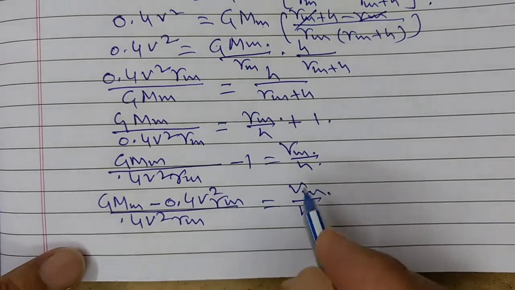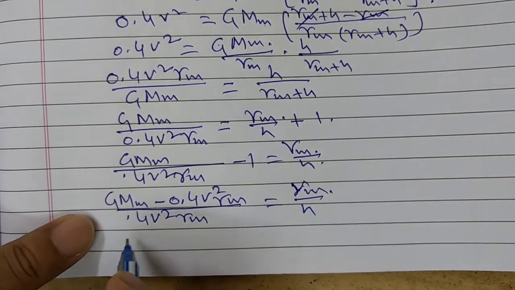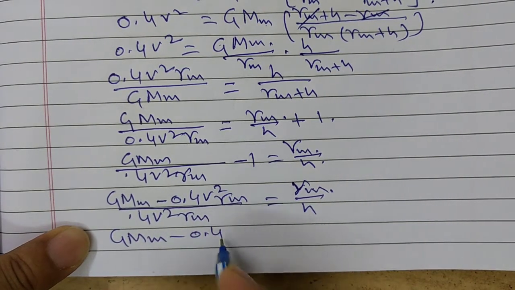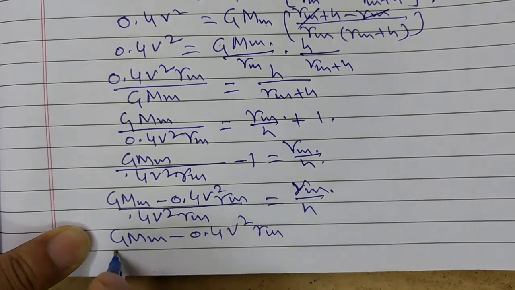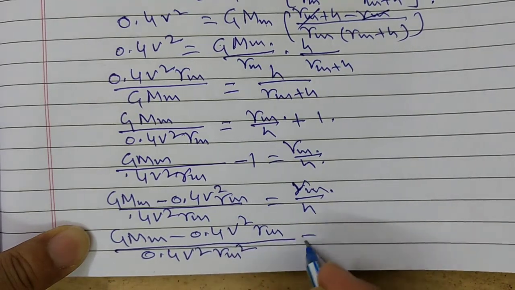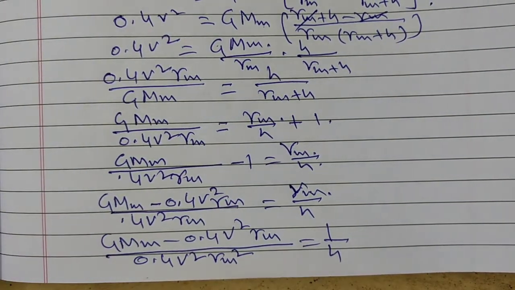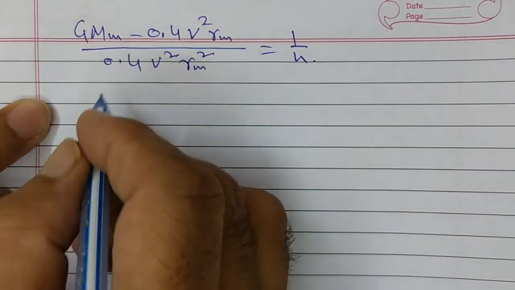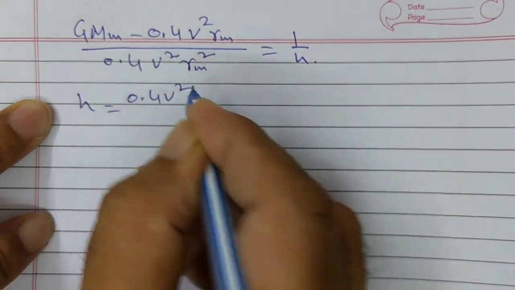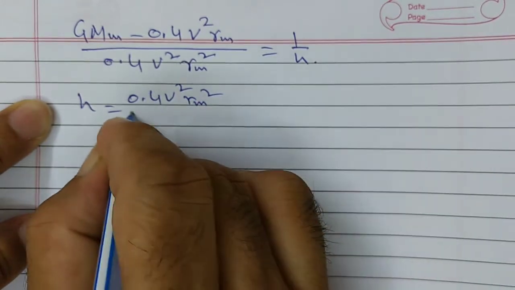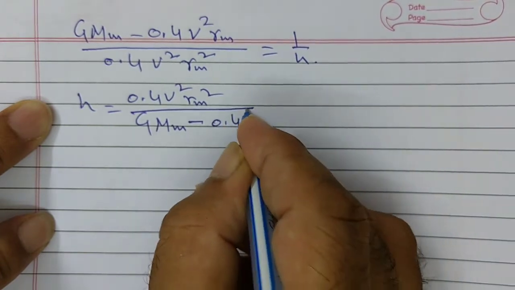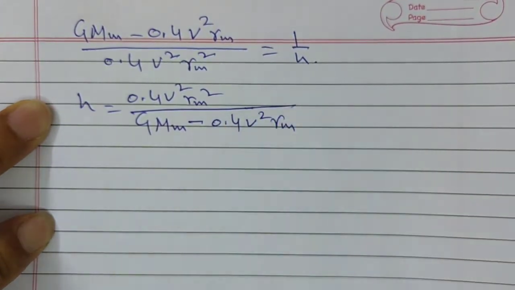Now cross multiply, so G Mm minus 0.4 v square Rm upon 0.4 v square Rm square is equal to 1 upon h. Therefore h is equal to 0.4 v square Rm square upon G Mm minus 0.4 v square Rm.